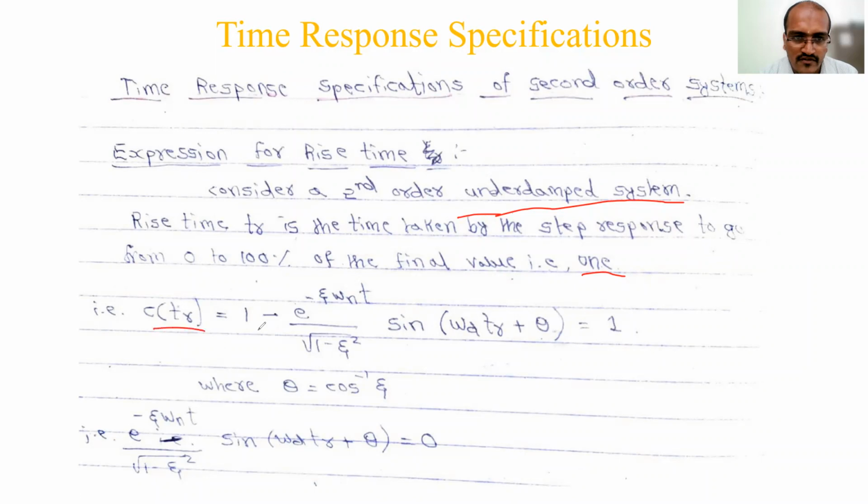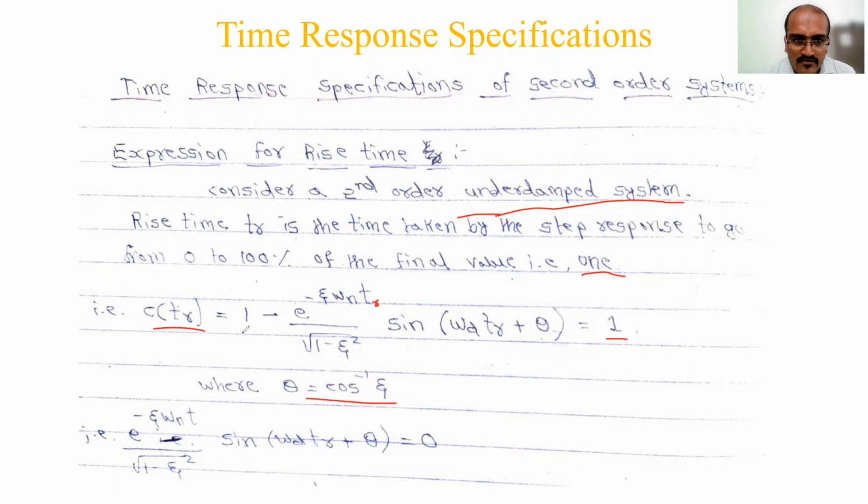So C of TR is equal to 1 minus e to the power minus zeta omega n TR, divided by square root of 1 minus zeta square, times sine of omega d TR plus theta, equal to 1. This is the expression. Because at the rise time its value reaches 100%, if you remove the percentage, it is 1. That's why it is equated to 1, where theta is cos inverse zeta. These basic things you know.